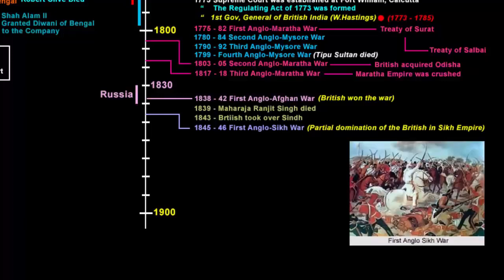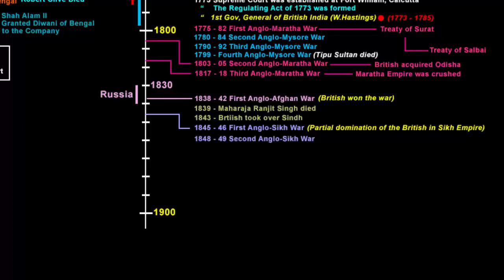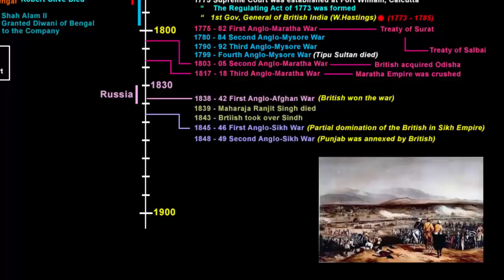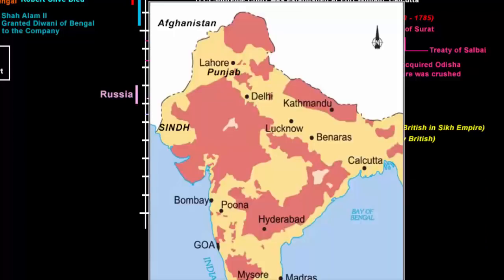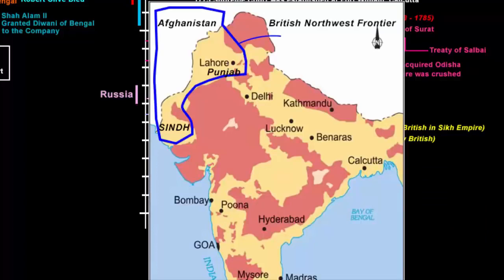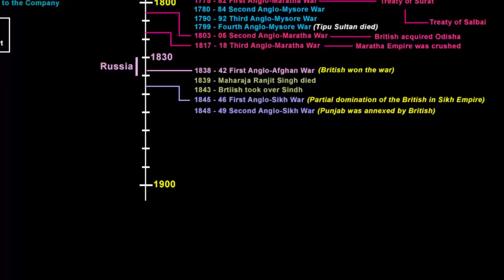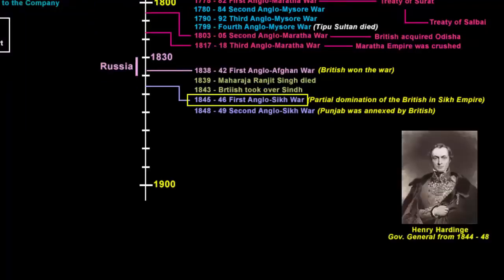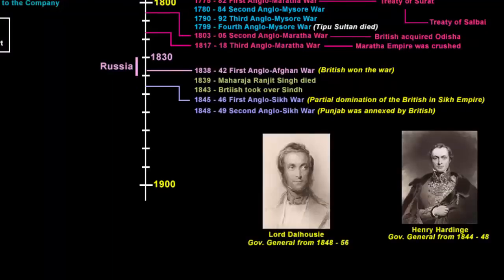Although the Sikh army was weakened by the war, British interference in the Sikh government led to the Second Anglo-Sikh War within 3 years. The Second Anglo-Sikh War took place in 1848 and 1849. It resulted in the subjugation of the Sikh Empire and the annexation of the Punjab, and what subsequently became the Northwest Frontier Province, by the East India Company. Henry Hardinge was the Governor General during the First Anglo-Sikh War, and Lord Dalhousie was the Governor General during the Second Anglo-Sikh War.